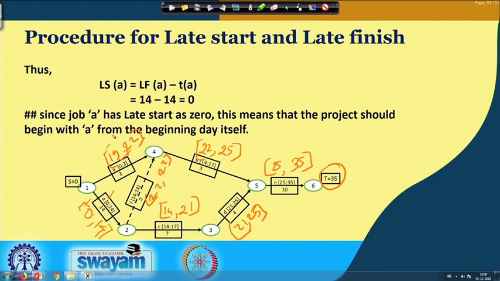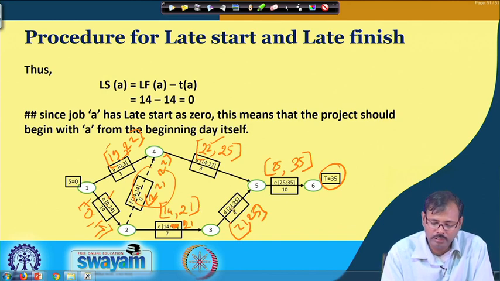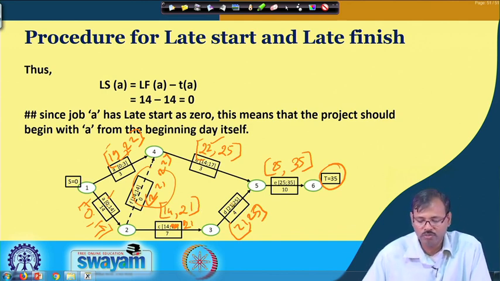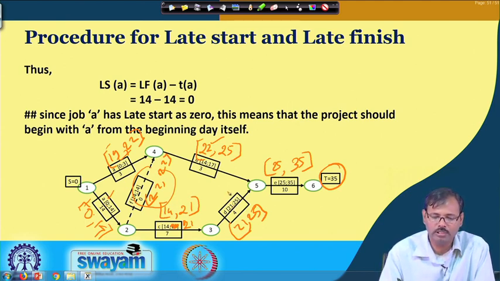So, that is why you can see now this job has to be started at 0, this job may not be required to be started at 0 and this job may not be required to start at 14, we can start this job at 22 also. This job may be at 14, may not be, this is a dummy job, not required. So, this job has to be started essentially at 14 and to be finished at 21. This is 14, 21, this is 21, printing mistake is there, and this is again 21, 25, this has to be as usual as the previous one which we have considered in the early start.